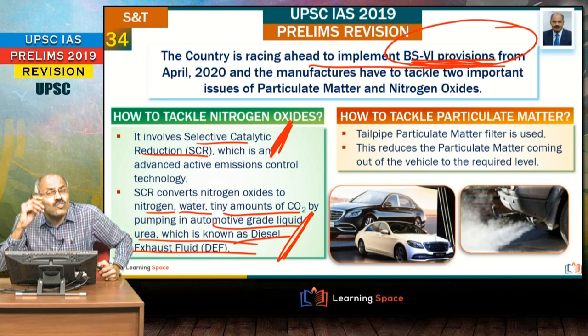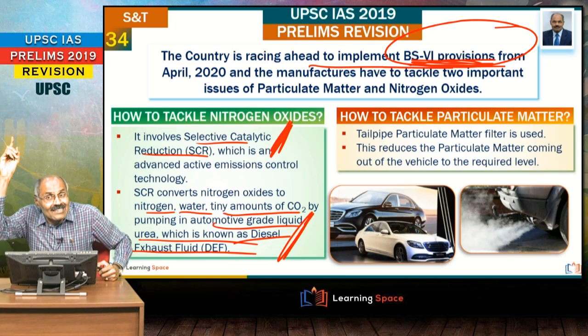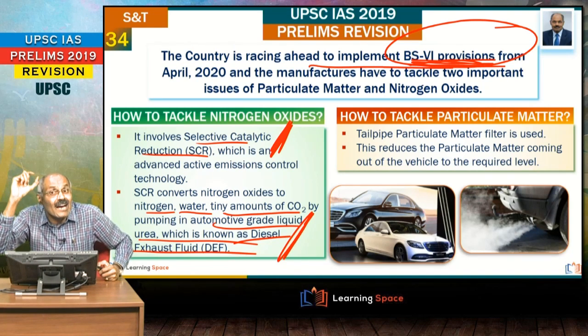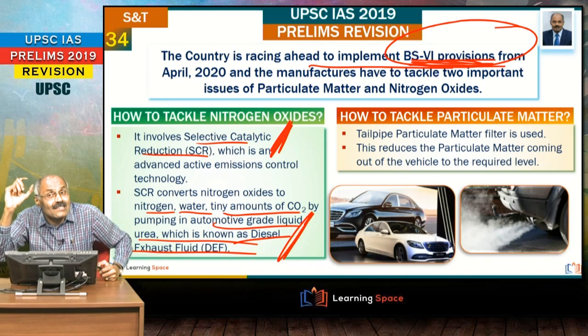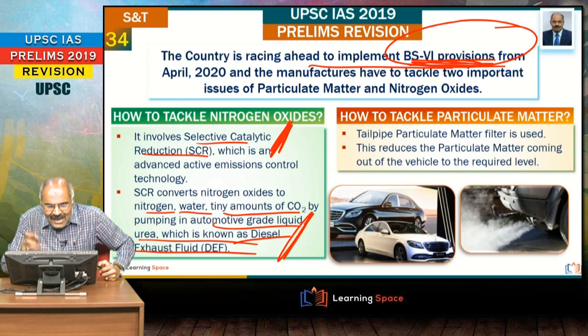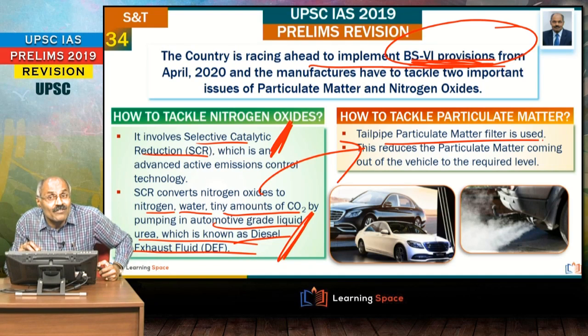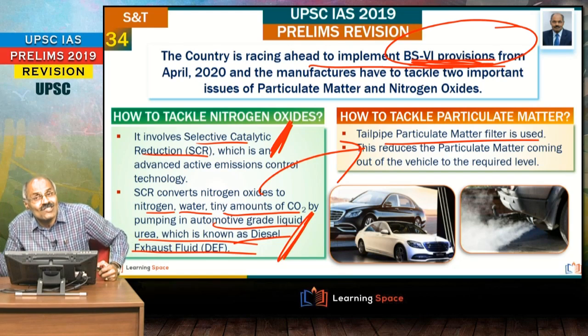Right friends, the most important aspect here is that selective catalytic reduction reduces 90% of nitrogen oxides. It also reduces substantial amounts of hydrocarbons as well as carbon monoxide, and it also reduces particulate matter to some extent. Then if it is combined with the tailpipe particulate matter filter, then particulate matter emissions can also be reduced substantially.